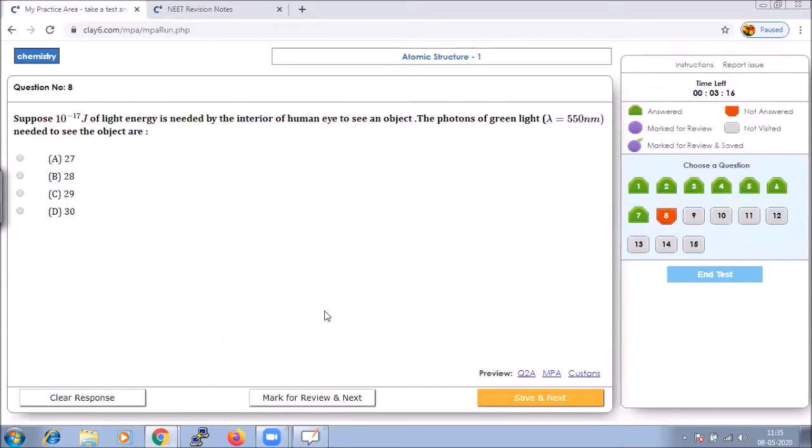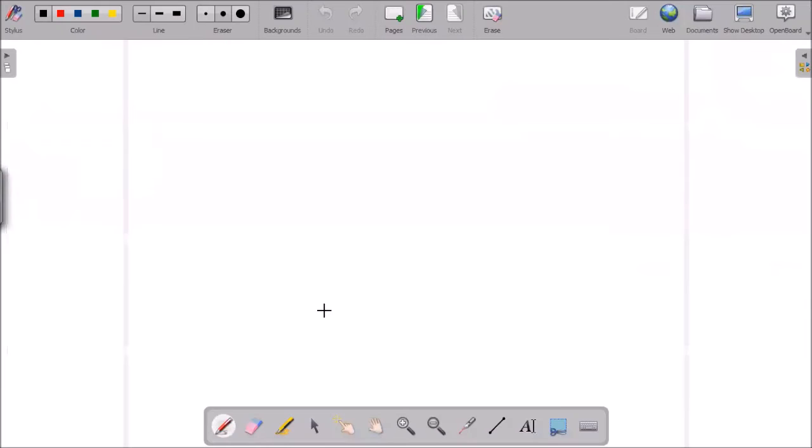What have they given us? They have given us 10 to the power of minus 17 joule of energy. Suppose we say the energy needed is nothing but 10 to the power of minus 17. What is the basic formula we all know for energy? We all know that E is equal to hc by lambda.